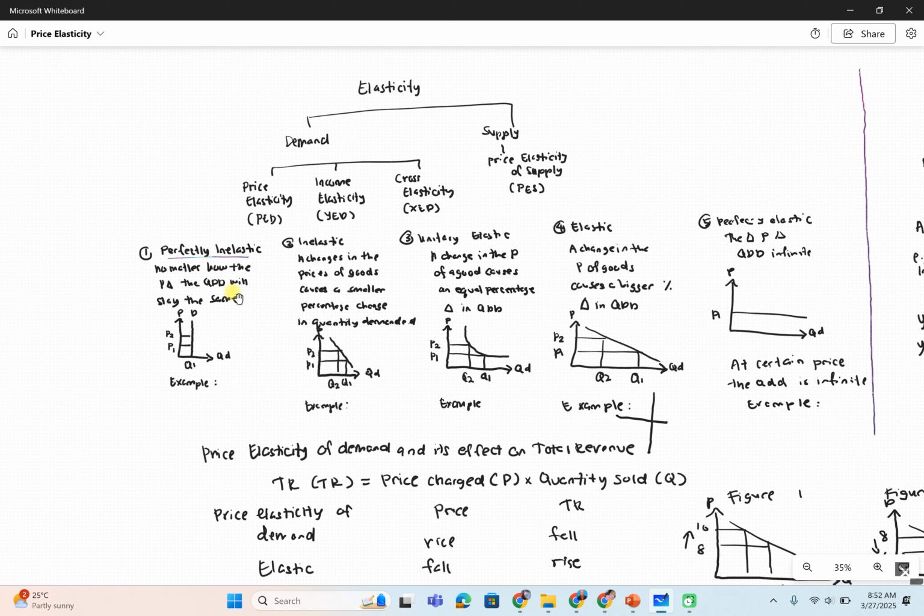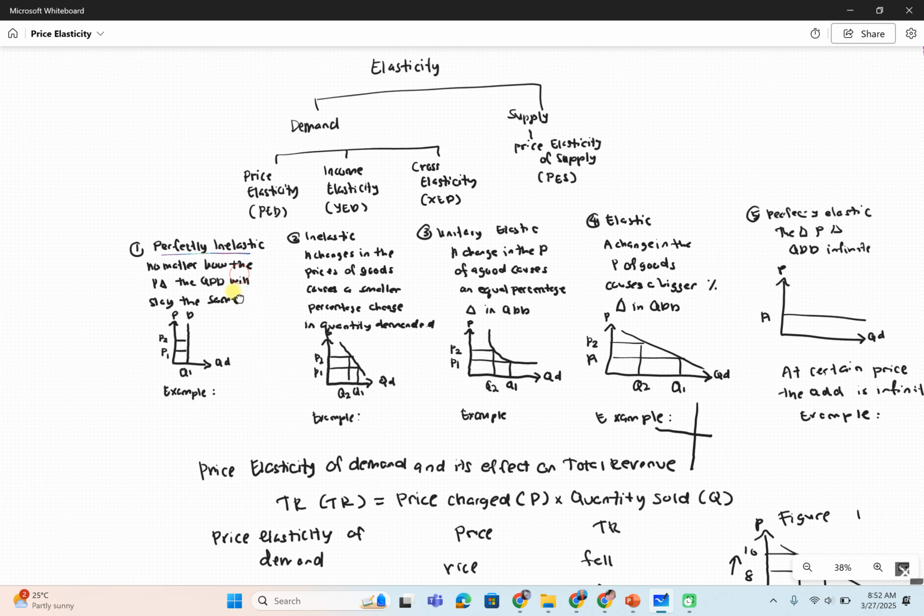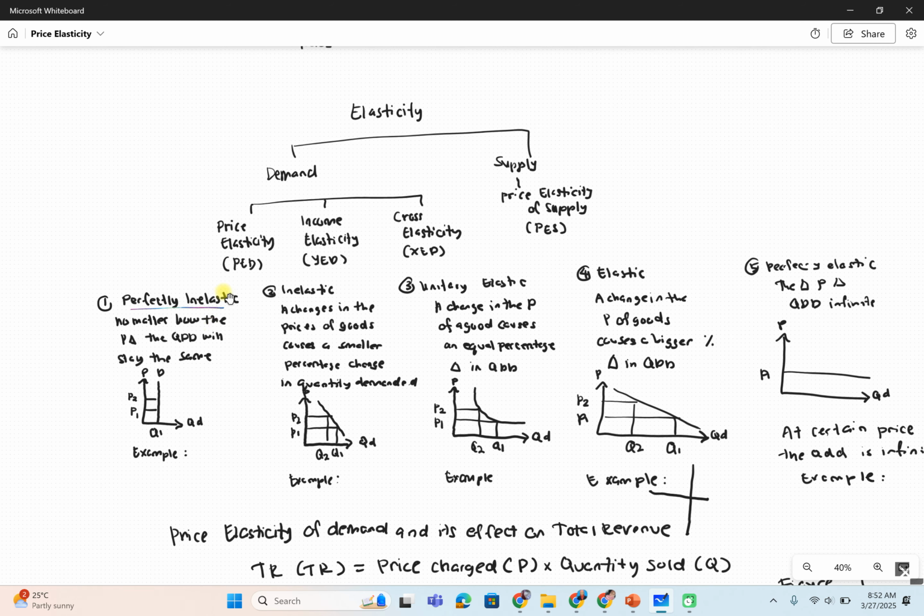What does it mean by perfectly inelastic? As you can see here, perfectly inelastic, the illustration shows that no matter how the price changes, the quantity demanded will stay the same. Here, the demand curve remains the same. When the price is 1, the quantity demanded is here. When the price is 2, the quantity demanded also remains the same. It shows here a vertical demand curve.